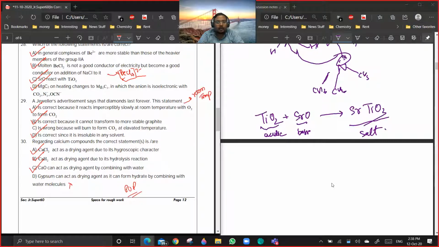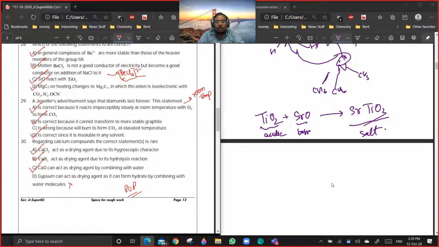Okay, diamonds last forever. This statement is valid only at room temperature. Because you'll be wearing a diamond and you'll be caring about it only till you are surviving. Are you getting a point? So, yeah. How can this option be right, sir? When it can convert into graphite, but of course at high temperature.